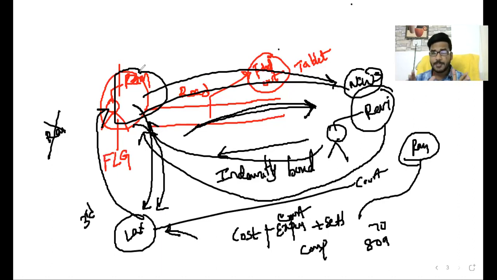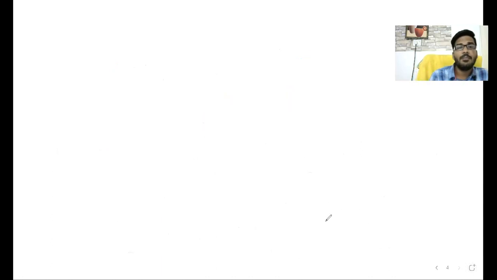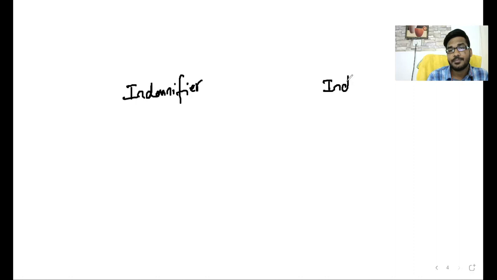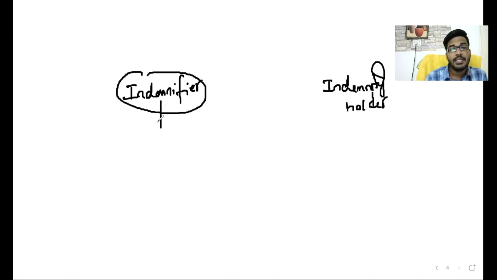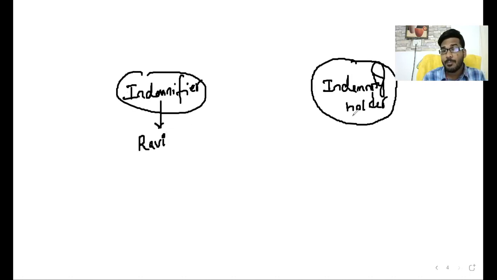Clear, sir? So in this particular example, who is the indemnifier and who is the indemnity holder? Who is the indemnifier, sir? Here Ravi is the indemnifier. So who is the indemnity holder, sir? The person for whom the loss is compensated is called the indemnity holder, that is Ram.